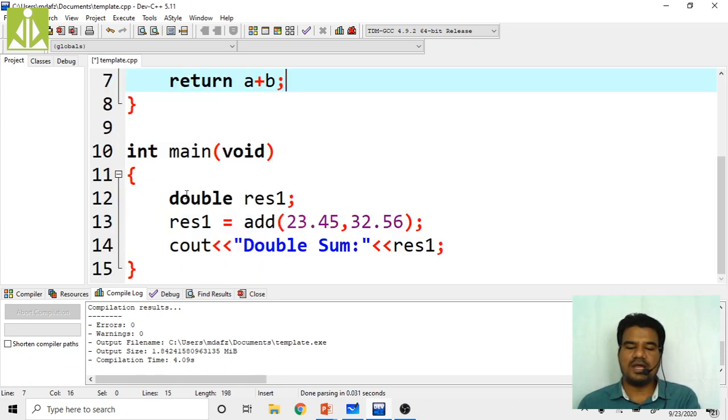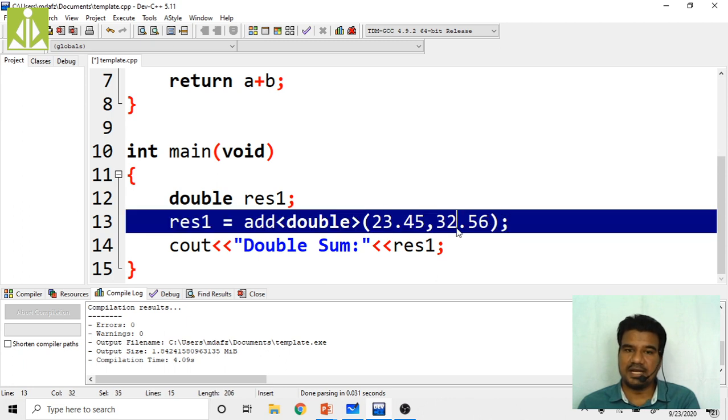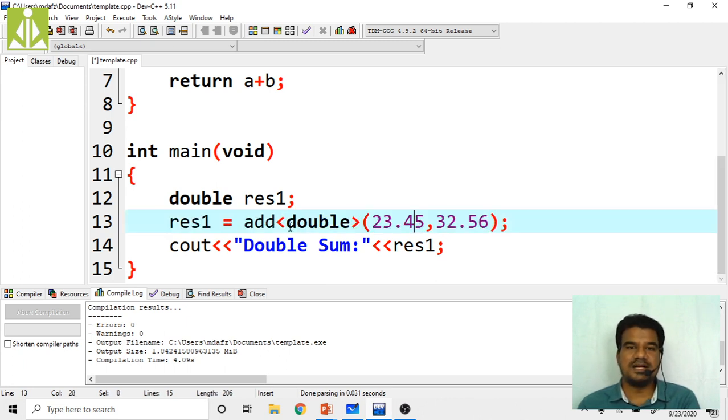Now when I'm calling this function, my result is double and I'm passing double parameters. So I have to make this function call type specific, by passing double over here, between the angular brackets. Right now we are not only passing the data elements but also passing the type. So between the angular brackets we are passing this double.